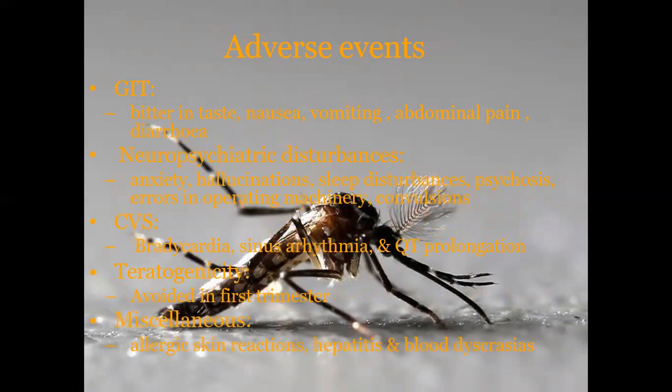Then adverse effects of mefloquine are GI disturbances like bitter taste, nausea, vomiting, abdominal pain, diarrhea, and neuropsychiatric disturbances like anxiety, hallucinations, sleep disturbances, psychosis, error in operating machineries, convulsions, etc. Then cardiovascular system disturbances like bradycardia, sinus arrhythmia, QT prolongation. These drugs have teratogenicity, so avoid in first trimester.